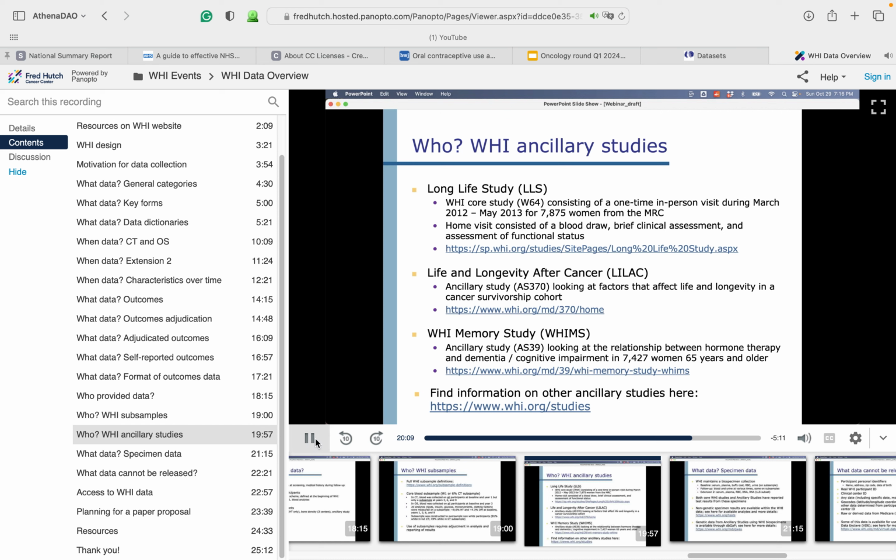This slide highlights a few such studies. The Long Life Study, or LLS, was a core study consisting of an additional in-person visit to collect a blood draw, perform a brief clinical assessment, and assess functional status. These visits took place during 2012 to 2013. This study enrolled just under 8,000 women from the original WHI cohort.